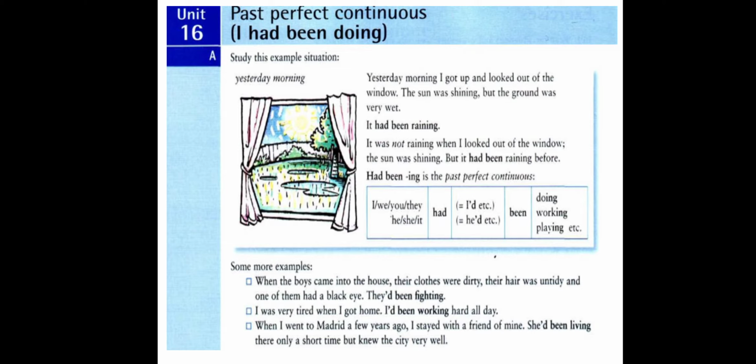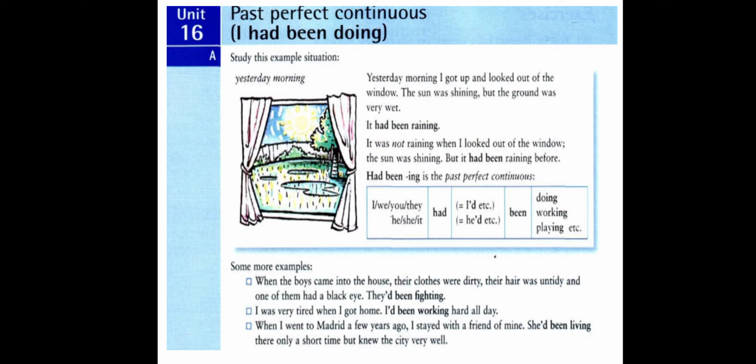In the past perfect continuous, you can say that something had been happening for a period of time before something else happened. We use the past perfect continuous to express an action that precedes another action as well.